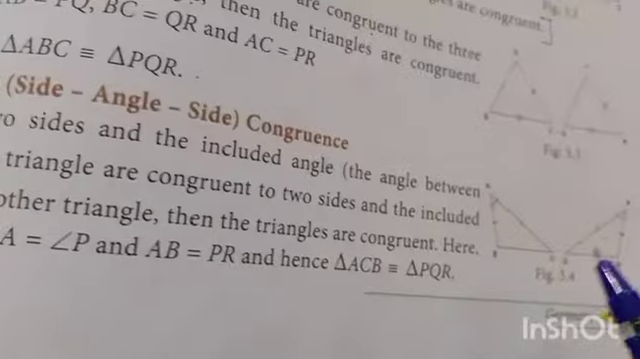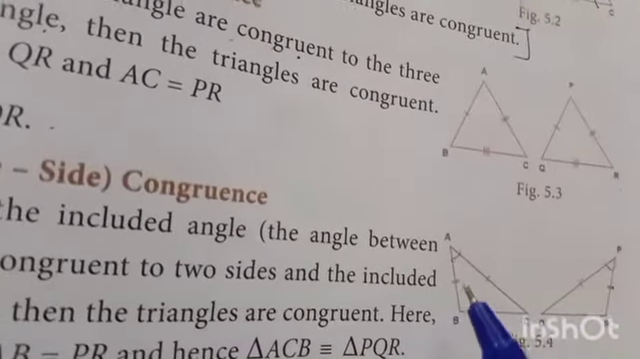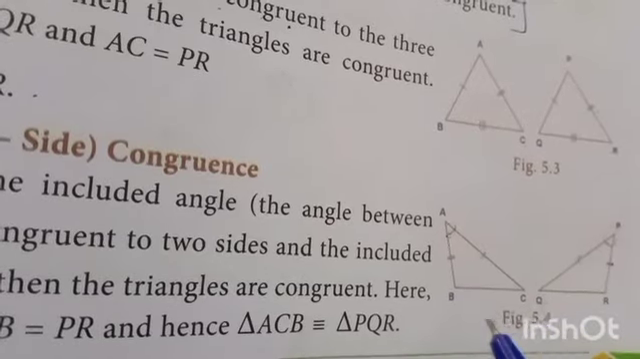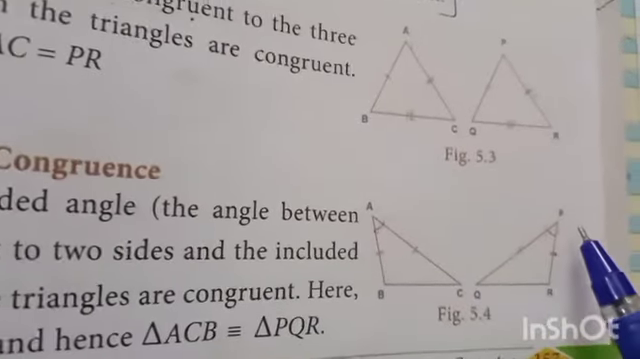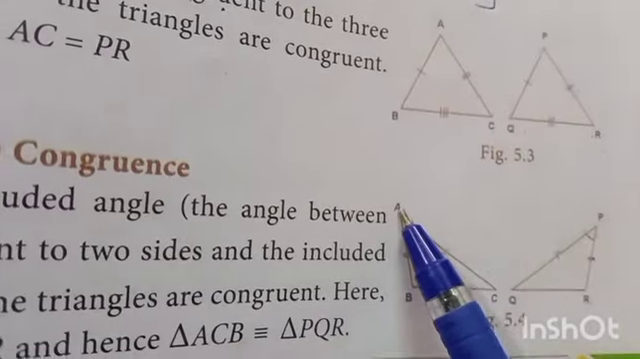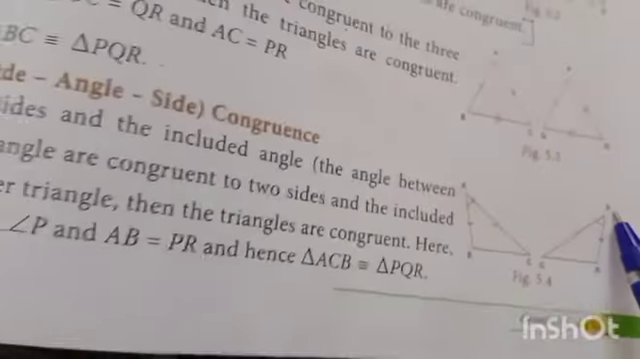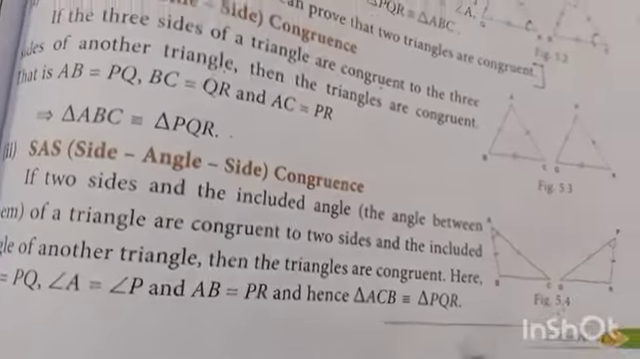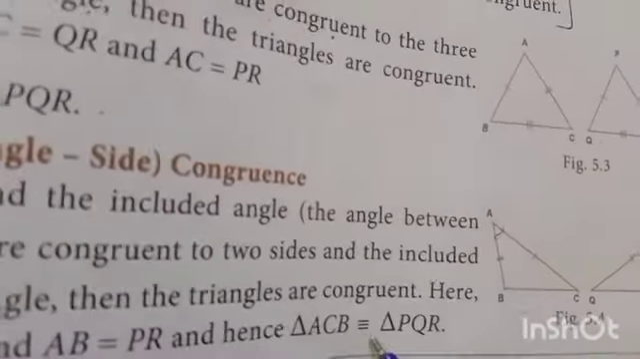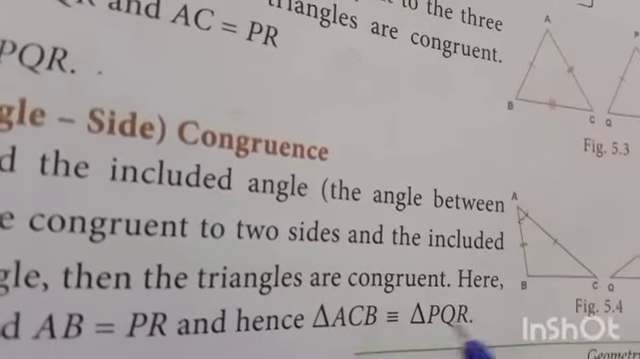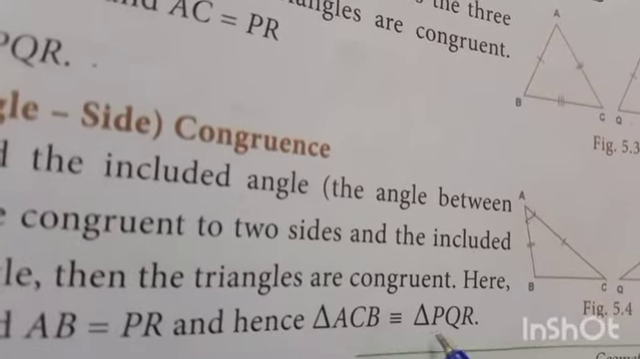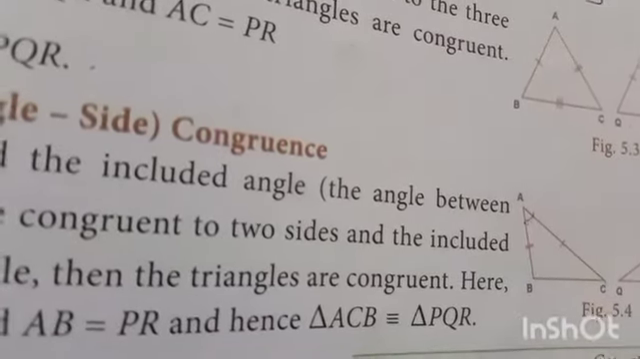First you have to know how to write the names. AC is equal to PQ, AB is equal to PR. The angle, how do you write this angle? Angle A is equal to angle P. So triangle ABC is congruent to triangle PQR. How do you read this, students? Triangle ABC is congruent to triangle PQR.